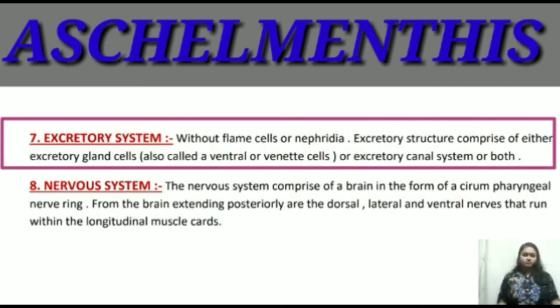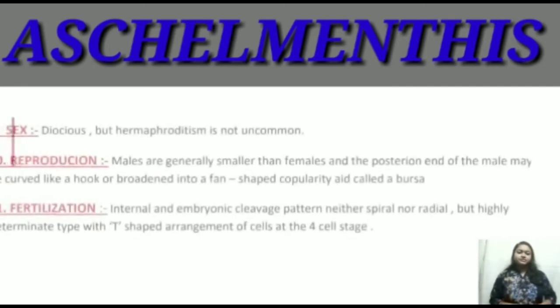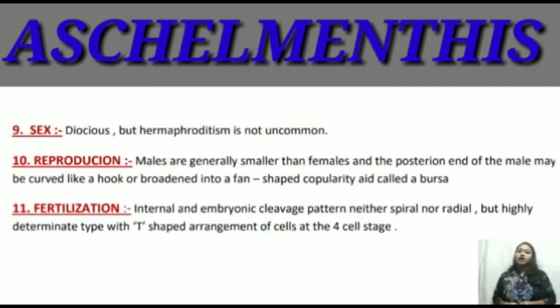Excretory system: without flame cells or nephridia, there are no flame cells or nephridia, and some excretory cells, which are known as renette cells, and some excretory glands, or in some Aschelminthes both are present. The next point is nervous system. Brain is present as circumpharyngeal nerve ring, and dorsal, lateral and ventral nerve cords. Sex is dioecious, and in some Aschelminthes they are hermaphrodite also.